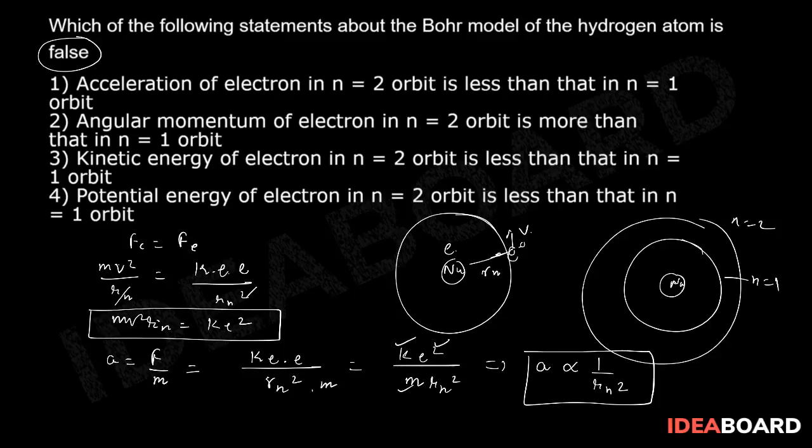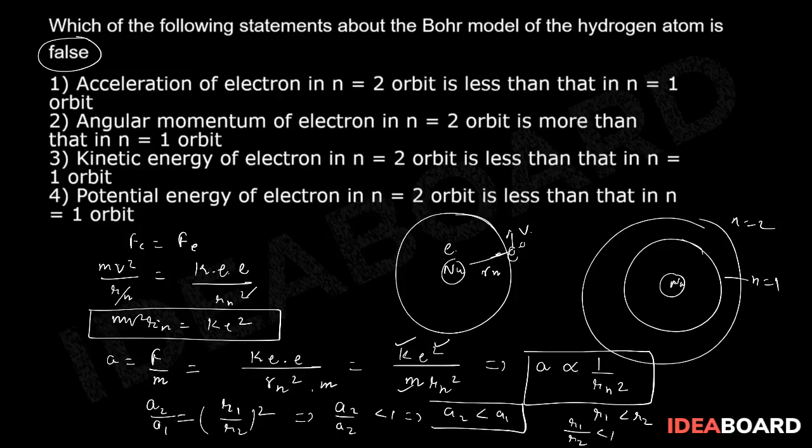So I can clearly say that A2 by A1 is equal to R1 upon R2 whole square. And we know that R1 will be less than R2, so R1 upon R2 is less than 1. That means A2 by A1 is less than 1, which shows A2 is less than A1. What is our statement saying? Acceleration of n equal to 2 orbit is less than that of n equal to 1. So whatever I am getting is justifying it. That means this statement is right, so this cannot be our answer.